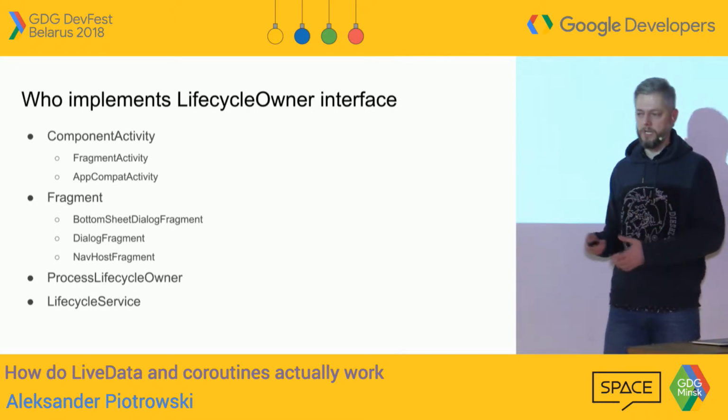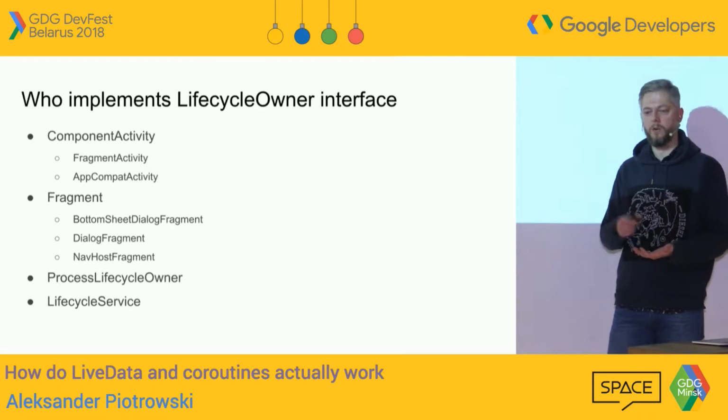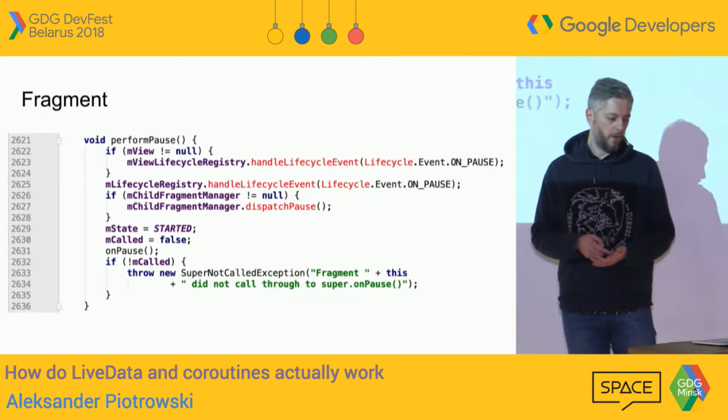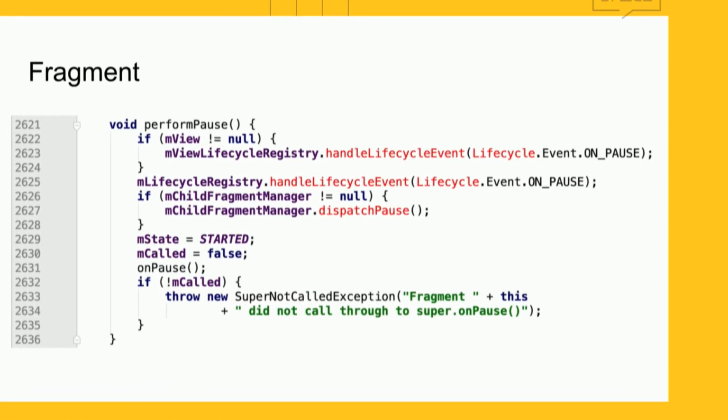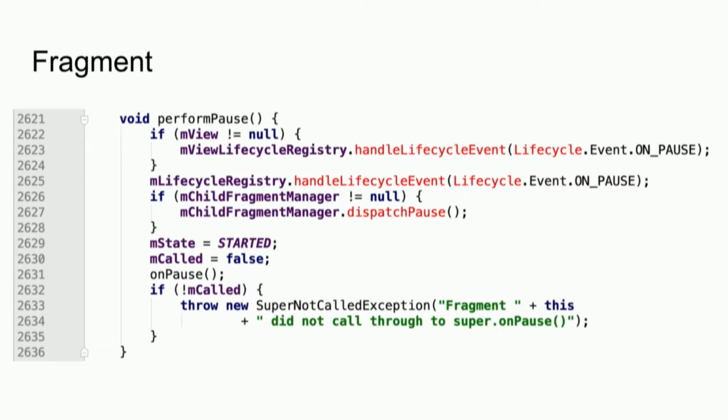Okay, so that's lifecycle owners, and at this point we are almost touching someone who is taking part in configuration changes, right? Activity is taking part in the configuration changes. So let's see how it's all glued together. How is lifecycle glued to lifecycle owner, and how is fragment, in this case, changing, emitting events and changing state? Maybe here we'll find the answer to how to survive configuration change.